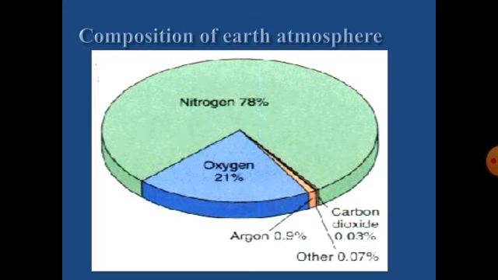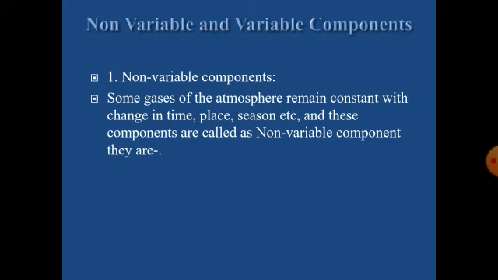This is the composition of Earth's atmosphere. The components of Earth's atmosphere are classified into two types: variable components and non-variable components. So, non-variable components. These are non-variable.